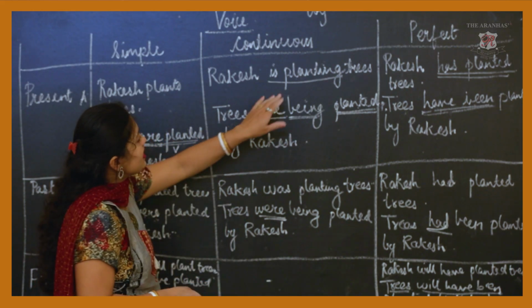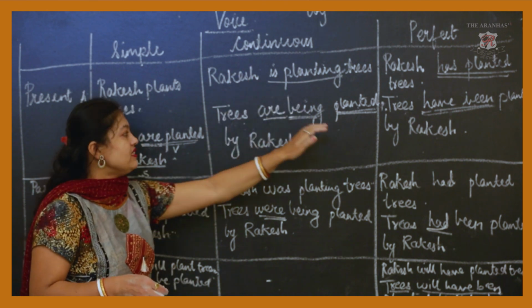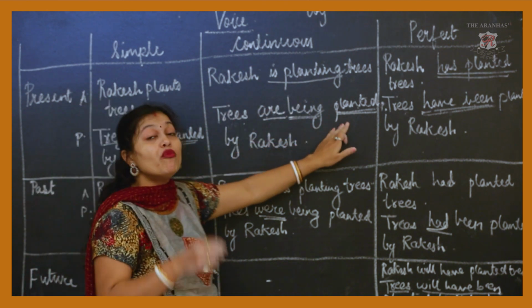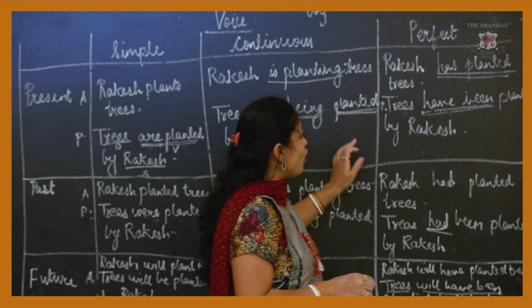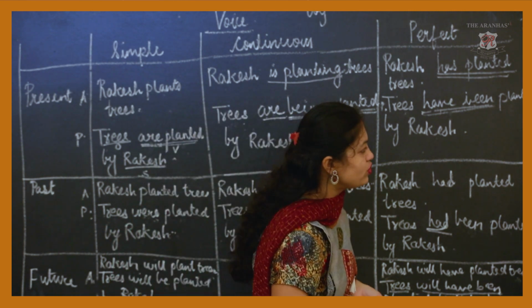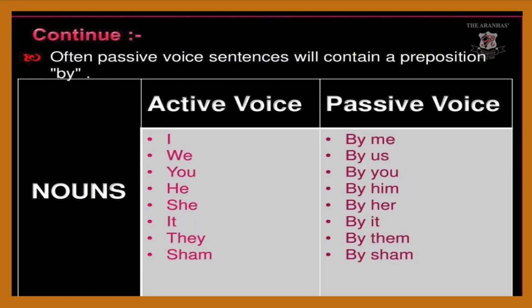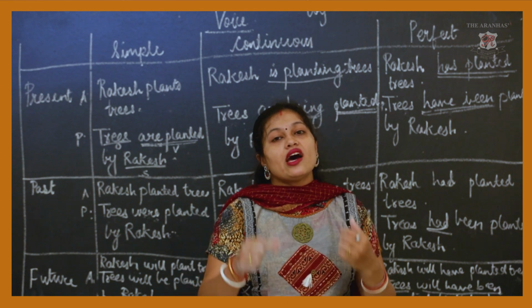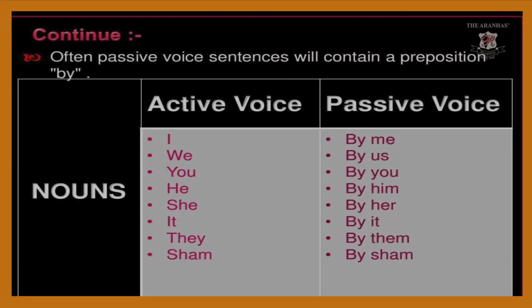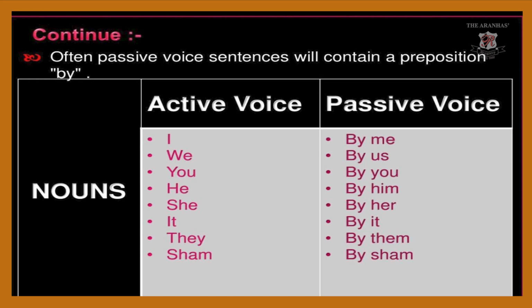So everywhere, with the helping verb, the main verb is used in the V3 form, that is past participle form. Everywhere the word "planted" is used, if you see through my example. Then some changes: in the past active voice, I changes to "by me." I planted trees; trees are planted by me. We changes to by us, you by you, he by him, she by her, it by it, they by them, Sham by Sham.